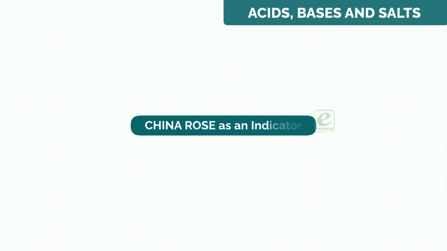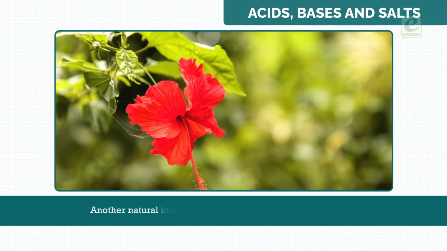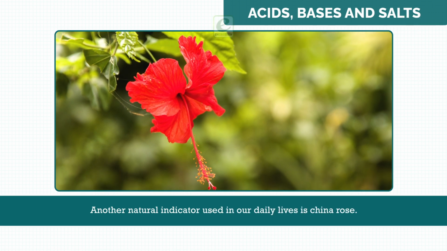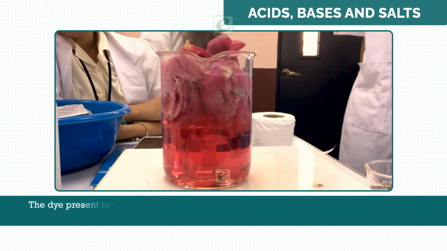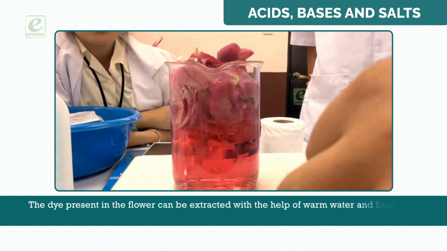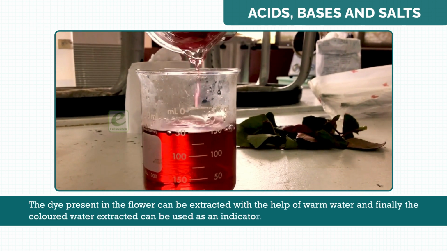China rose as an indicator. Another natural indicator used in our daily lives is China rose. The dye present in the flower can be extracted with the help of warm water, and finally, the colored water extracted can be used as an indicator.